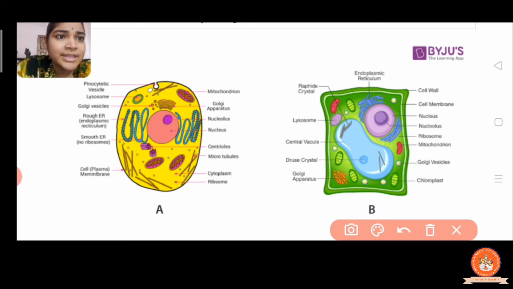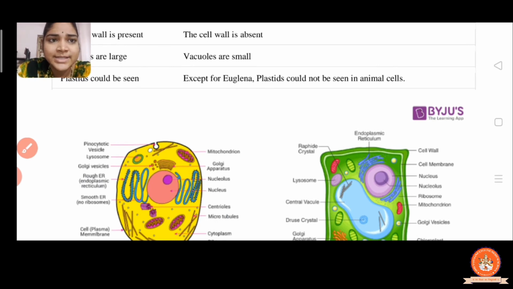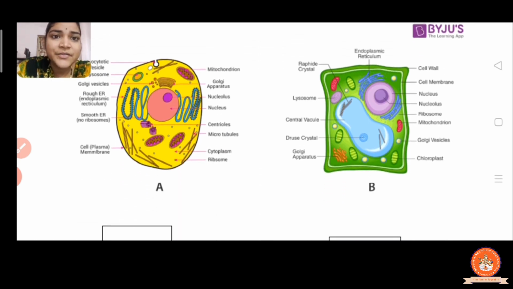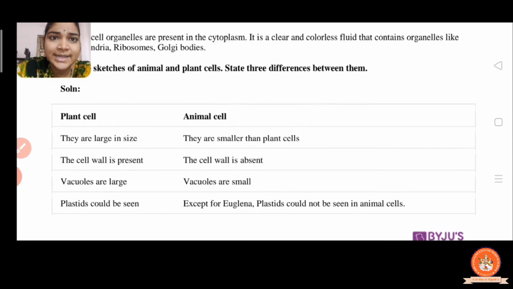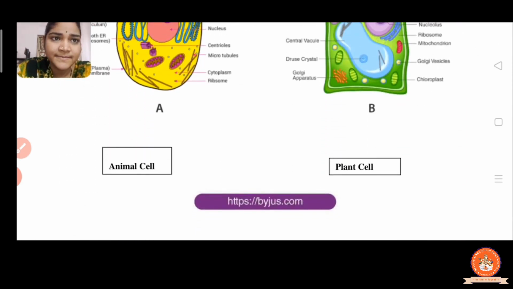That's why the plastids are present in the plant cell, whereas the green pigment chlorophyll, the chloroplast, is not present in the animal cell. So these are the differences between plant cell and animal cell, and here the sketch is also given.